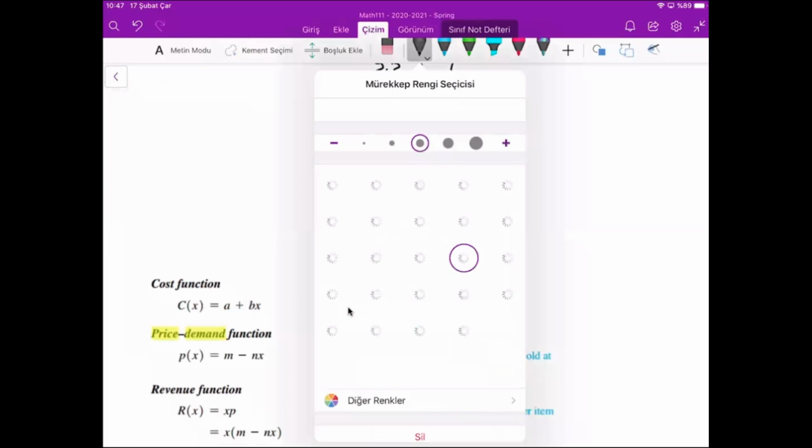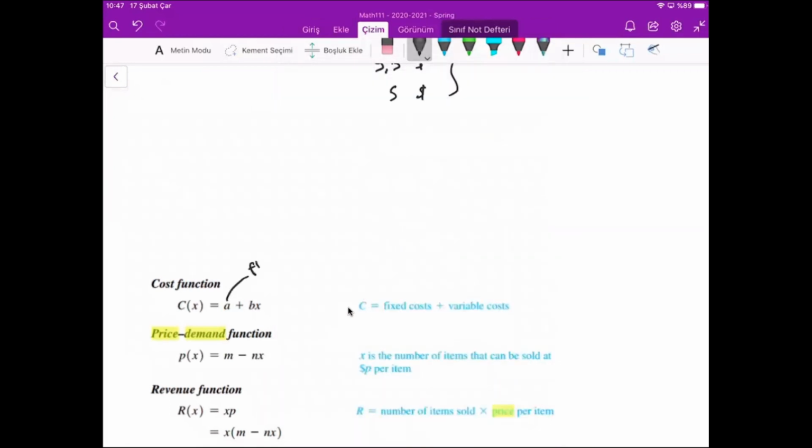This is the fixed cost, and this is the variable cost for each item. Altogether, fixed cost plus variable cost is our cost function. This is a very important aspect for business administration.